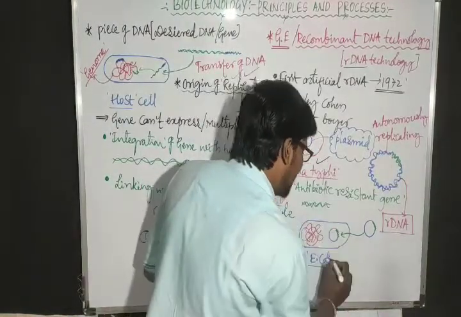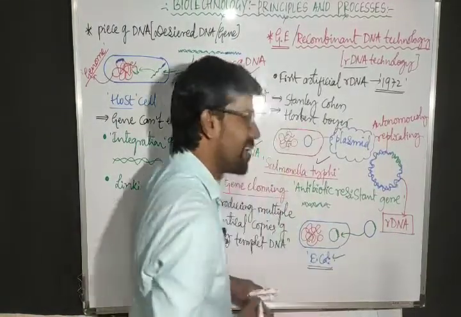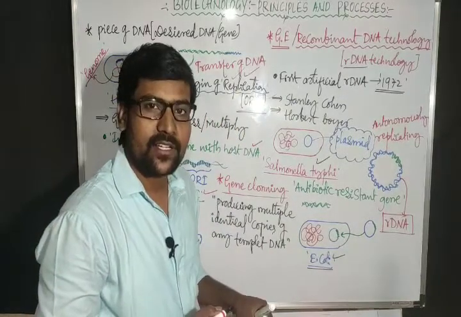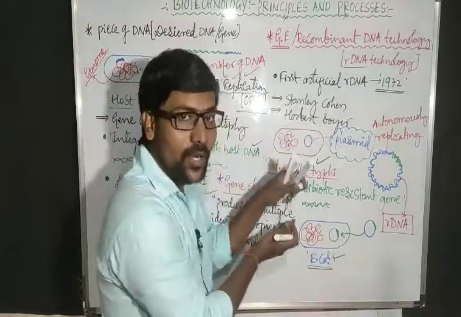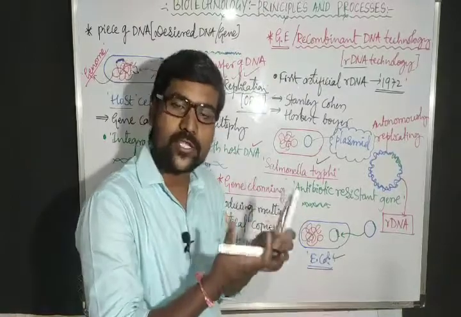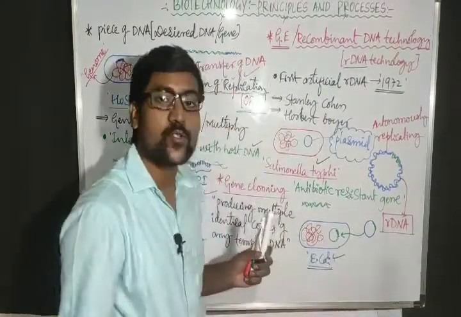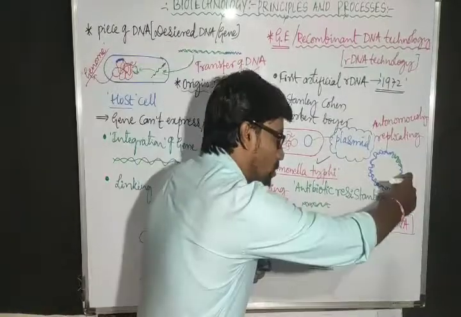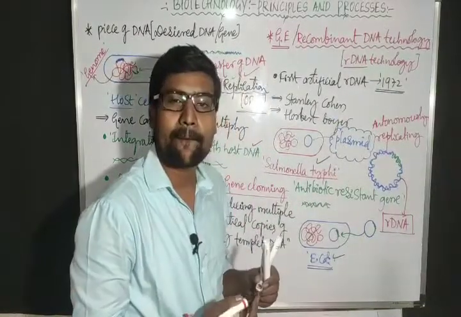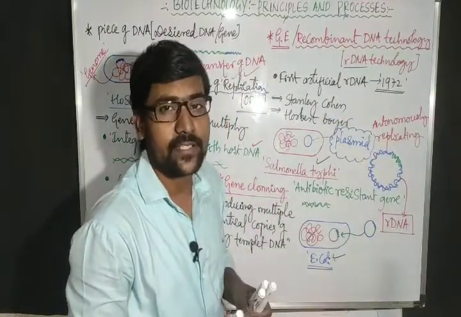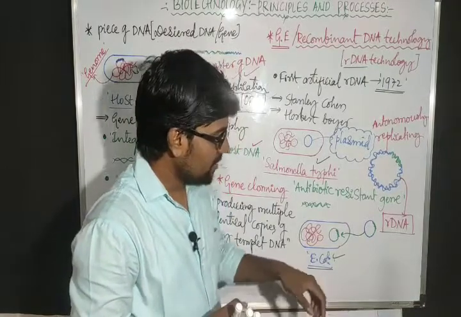Salmonella typhi and E. coli are both related organisms. That means both are compatible organisms. We can match both organisms. Hence they selected the E. coli cell as a suitable host. Into that host they introduced the rDNA. So this is a very interesting thing, right?